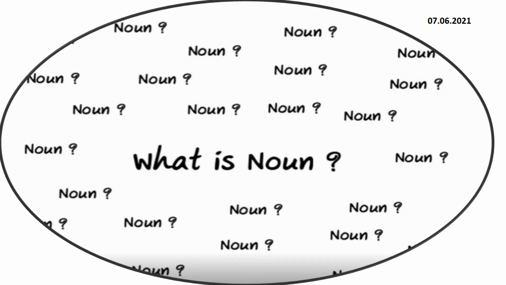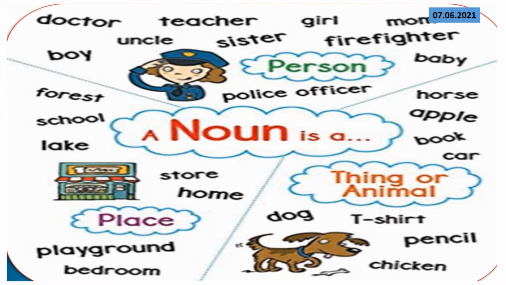A noun is a word used as the name of a person, place, or thing. It may be a person's name like Ravi, Sheila, teacher, girl, whatever it is. It may be an animal like a dog, cat, camel. It may be a place name like playground, Pudukkottai, Mumbai, store, school. Everything is called a noun.